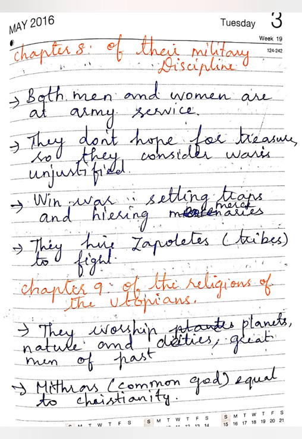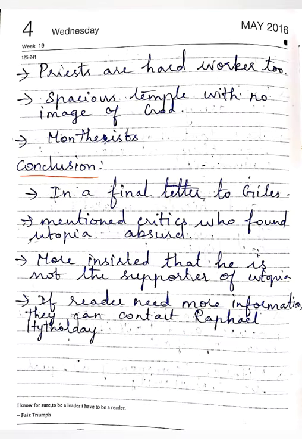In chapter 9, of the religions of the Utopians, they worship plants, nature, deities, and the great men of the past. Mithras is a common god, equal to the Christian God. Priests are hard workers too. They have to earn their own living. Spacious temples are there with no image of God. Most of them are monotheists.